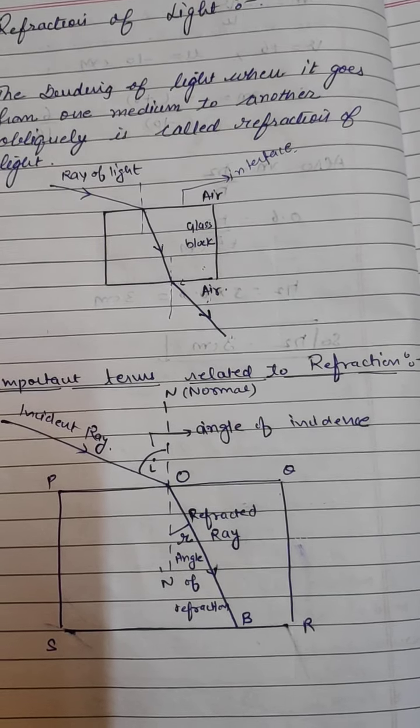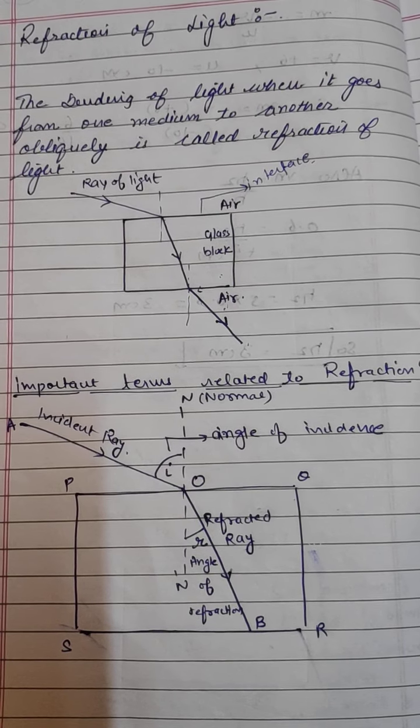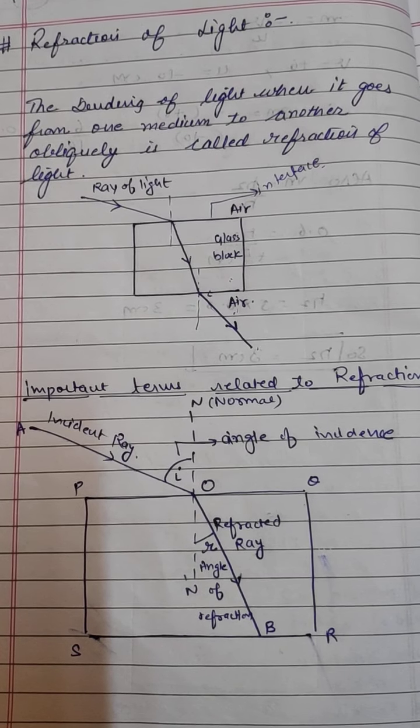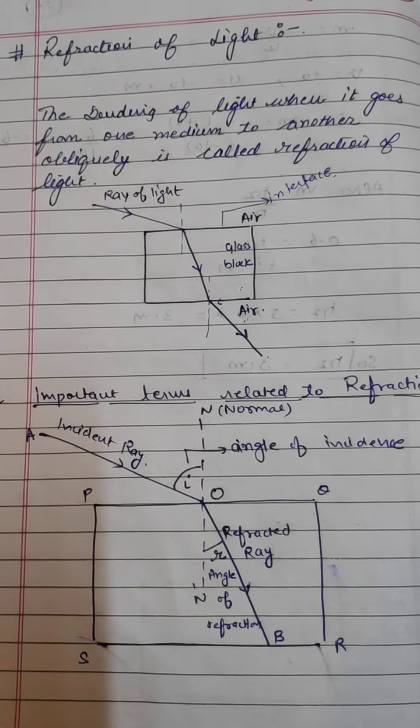So what is the angle of incidence? I am repeating again: the angle between the incident ray and the normal is called the angle of incidence, and the angle between the refracted ray and the normal is called the angle of refraction.